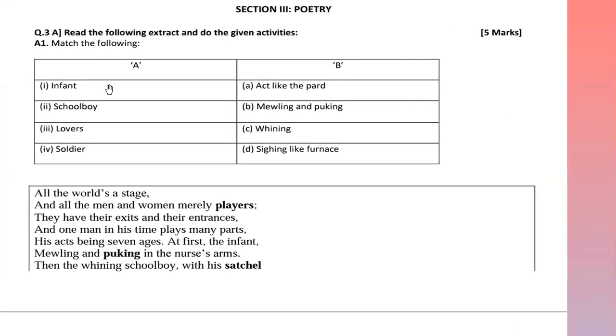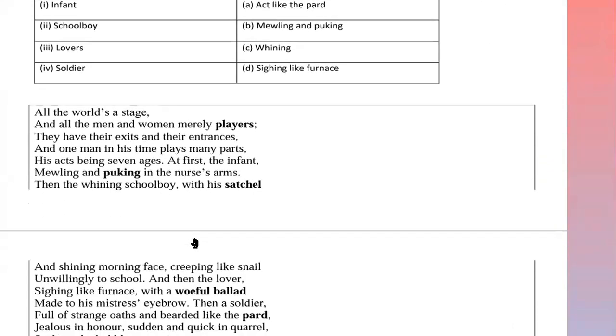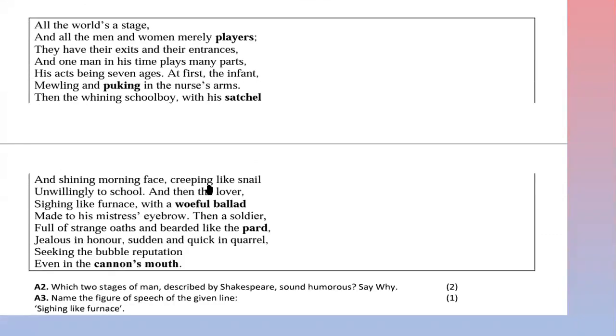Now next, this is your poem. So we have come to the next section, the third poetry section. So here we have words. Here in column A, we have 4 stages of humans. And in column B, we have actions done by human beings in those different stages. So infant, schoolboy, lover, and soldier. We'll get these words and actions in the stanzas.